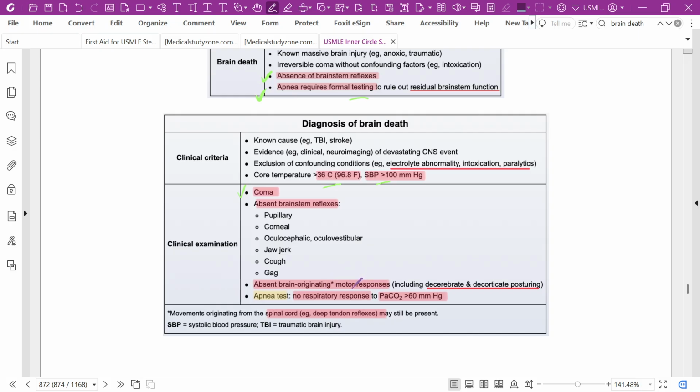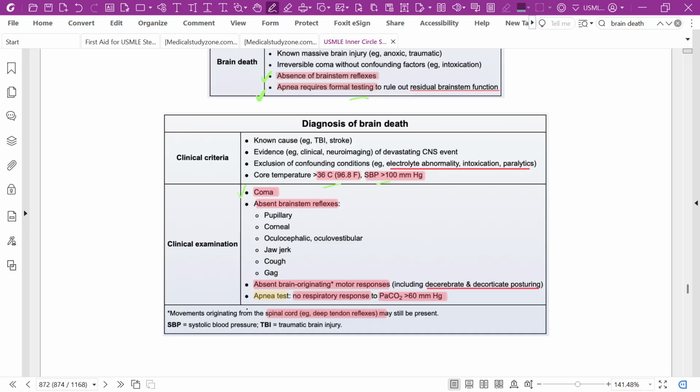Absent brain-originating motor responses. Movements originating from the spinal cord, such as deep tendon reflexes, still may be present. Absent brain-originating motor response, including decerebrate and decorticate posturing, and the apnea test: no respiratory response with PaCO2 more than 60 millimeters of mercury.